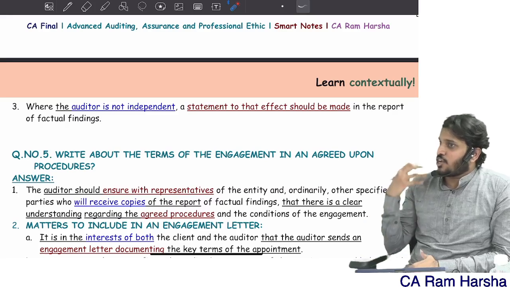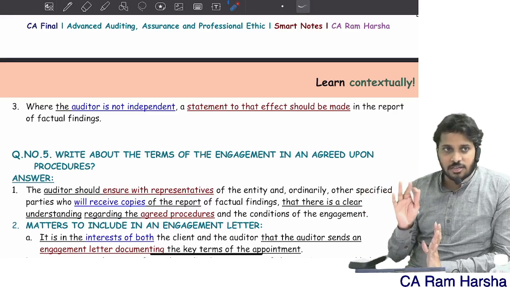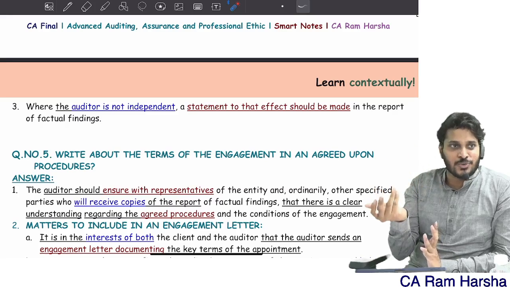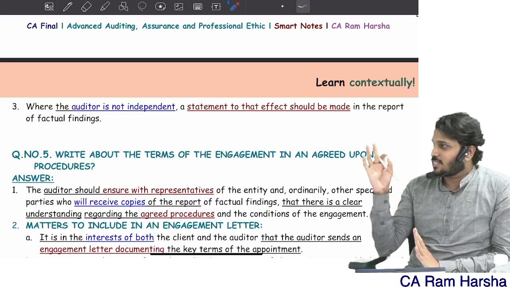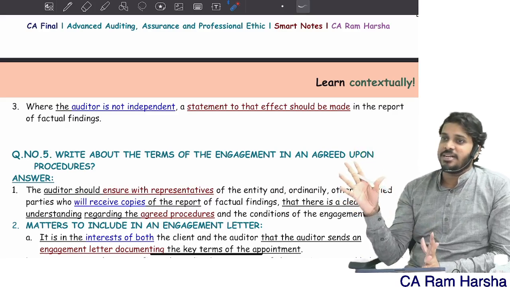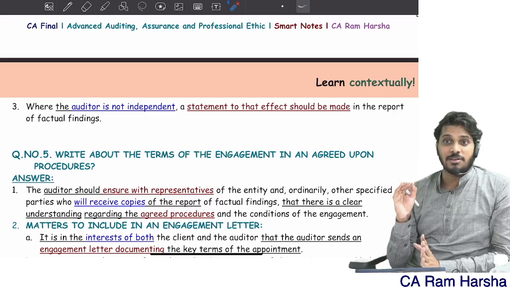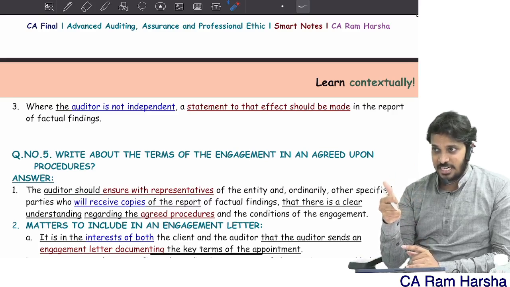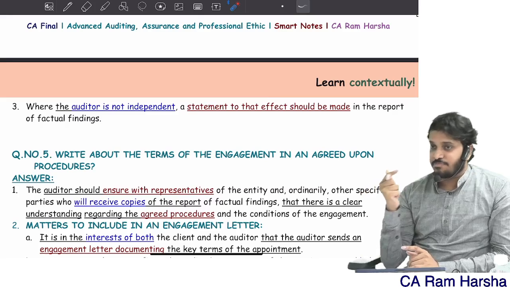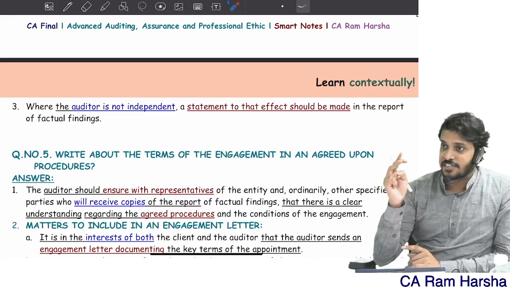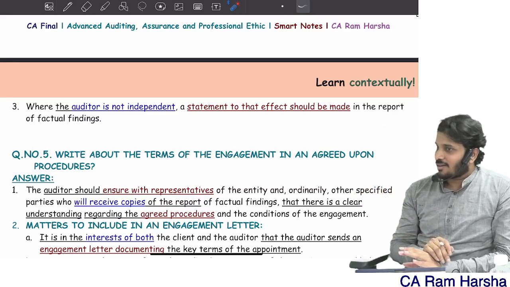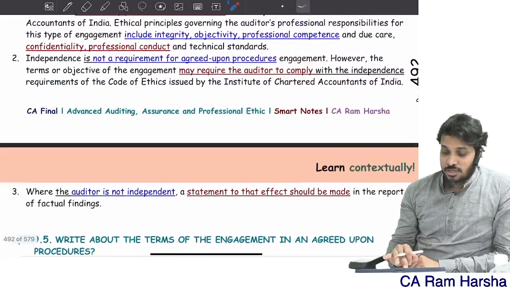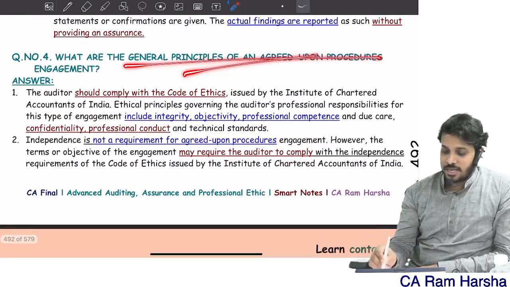Independence may not be a huge requirement in the case of agreed upon procedure, because you're not giving any assurance. You're not giving any conclusion. You're not giving any opinion. You're just doing a fact-finding job. Independence may not be required, but the remaining elements, confidentiality and competence, due care, professional behavior, skepticism, all this should apply. Yes or no? So these are the principles that govern agreed upon procedure.